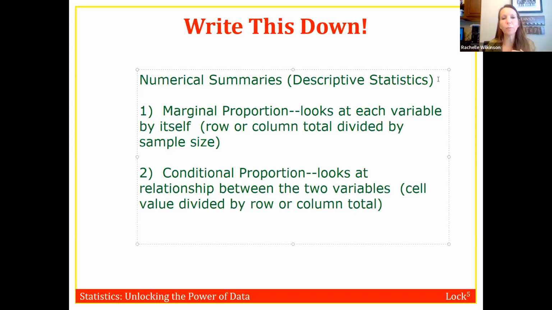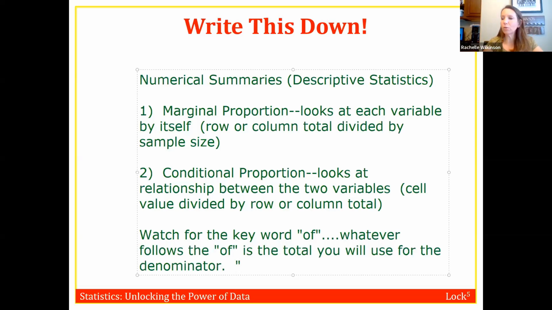And really the key for both of these is reading the question and trying to figure out what it's asking and what should go in the numerator and what should go in the denominator. So when you're looking at the question, watch for the keyword "of." Whatever follows the "of" is going to be the value that you're going to use. The total for that is what you're going to use for your denominator. So the question could be reworded to be something like this, like what percent of something are something.